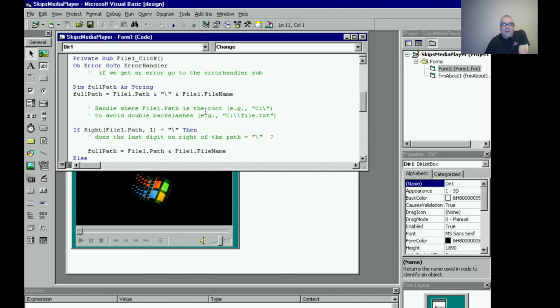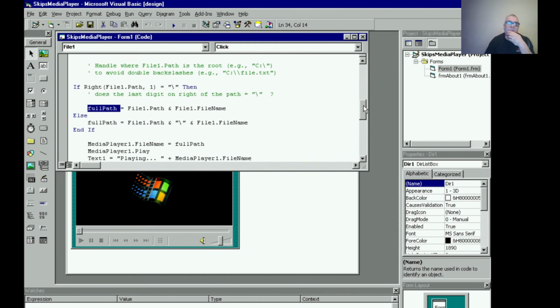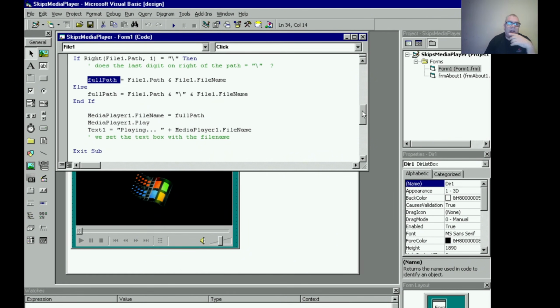Here's some examples. We handle the roots, it's going to be C. And so to avoid the double backslash, it'll be C:\ and then the file. So if the very end of the string has one of these here, the backslash, then we don't add it to the full path, okay? Because that's what's going to play the MIDI player here in a minute. All right, I hope that makes sense. So then we check, and if it doesn't do that, then we add the backslash here, okay?